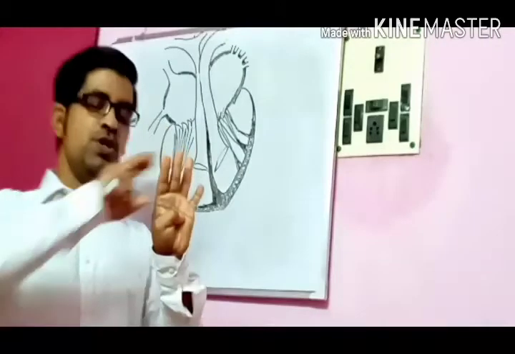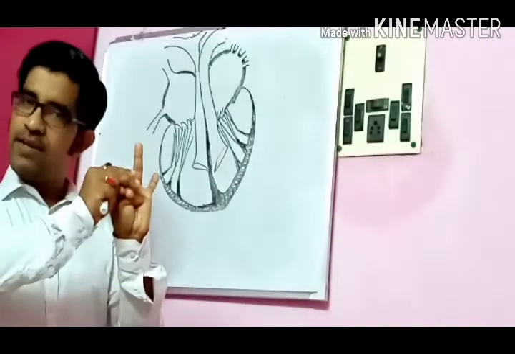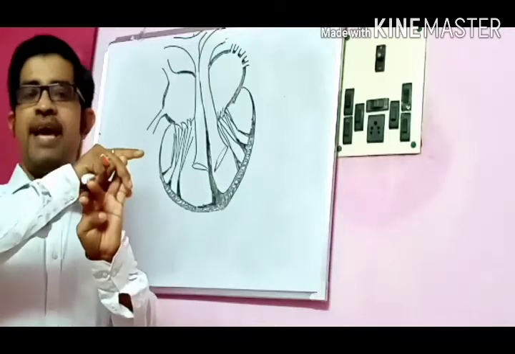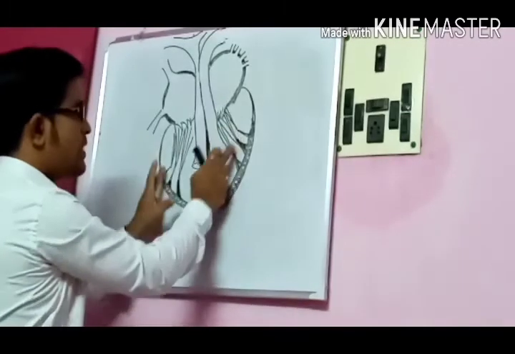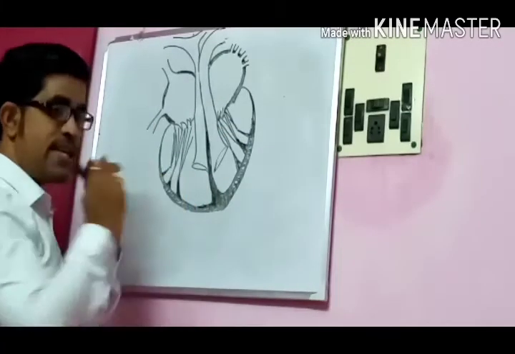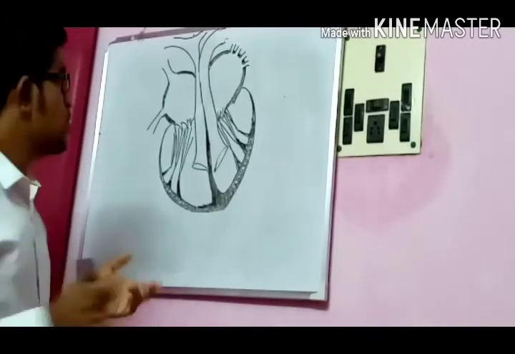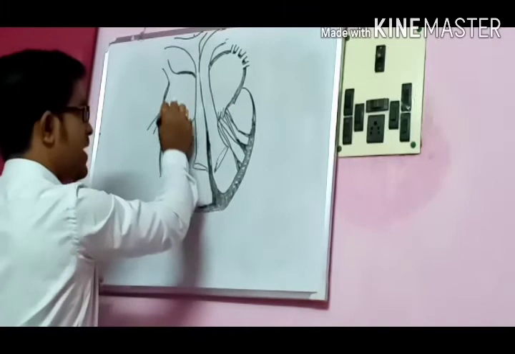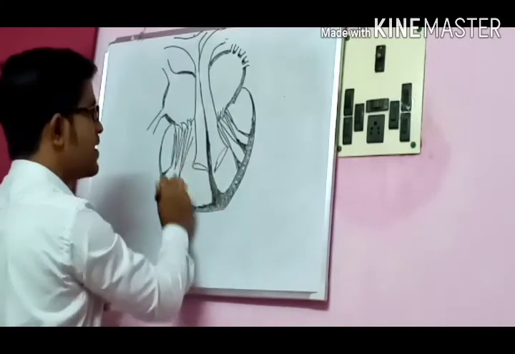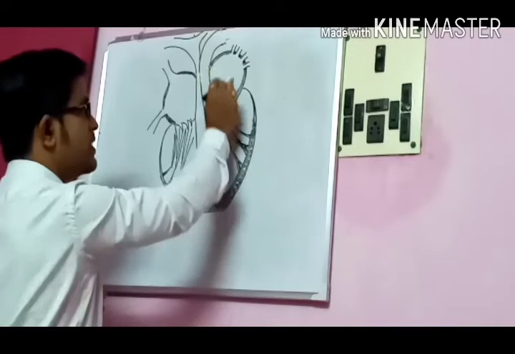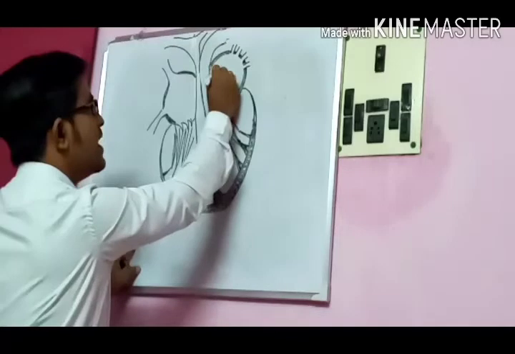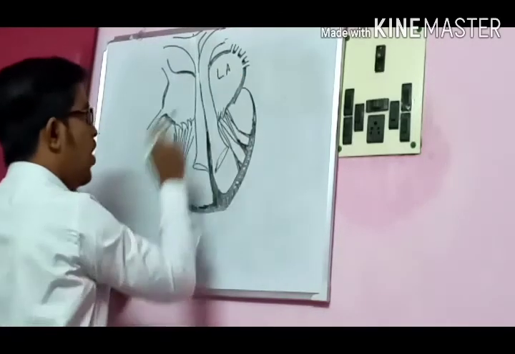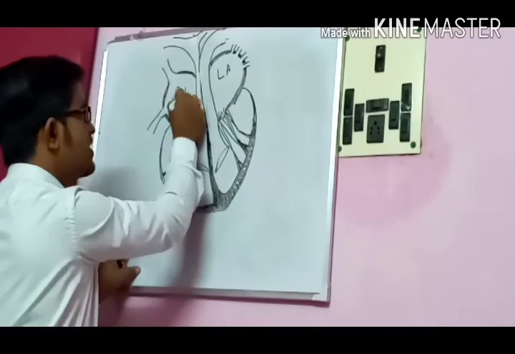Our heart is divided into 4 chambers. 2 are ventricles and 2 are atria. Atrium is the singular. So this is one atrium, this is the second atrium, this is one ventricle, this is the second ventricle. If we consider this, it will be taken as our left atrium. Oppositely, this will be the right atrium.